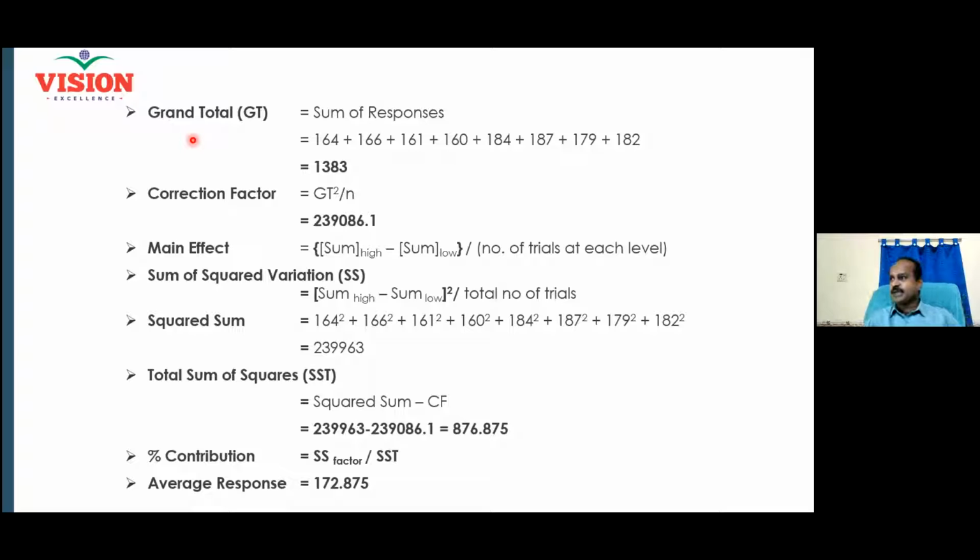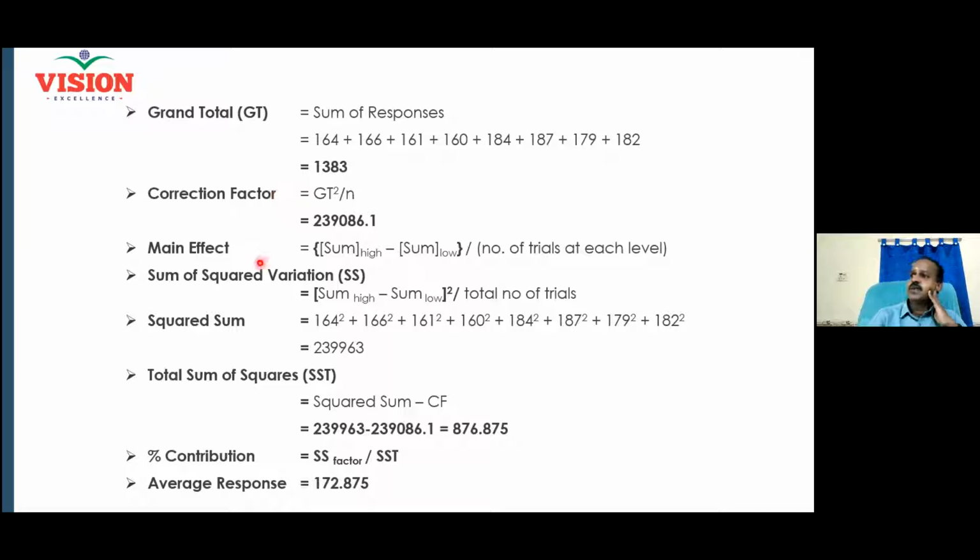Grand total squared divided by n, where n is the number of readings, right? So grand total squared divided by n. So 1383 squared divided by 8 will give you this much. If somebody wants to check, if you have a calculator, you can do that.